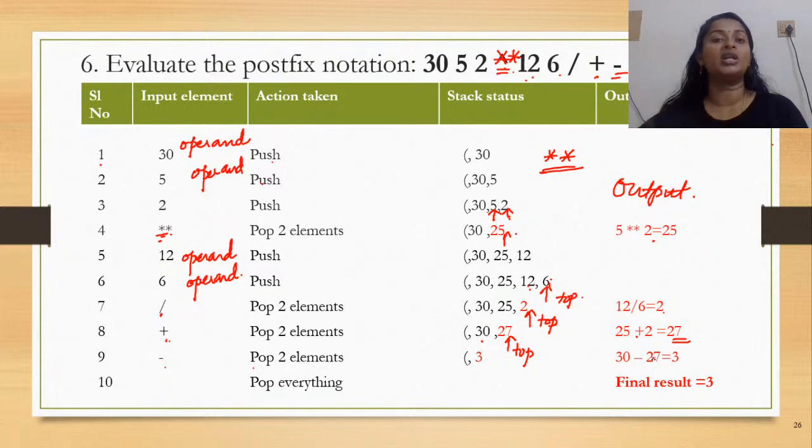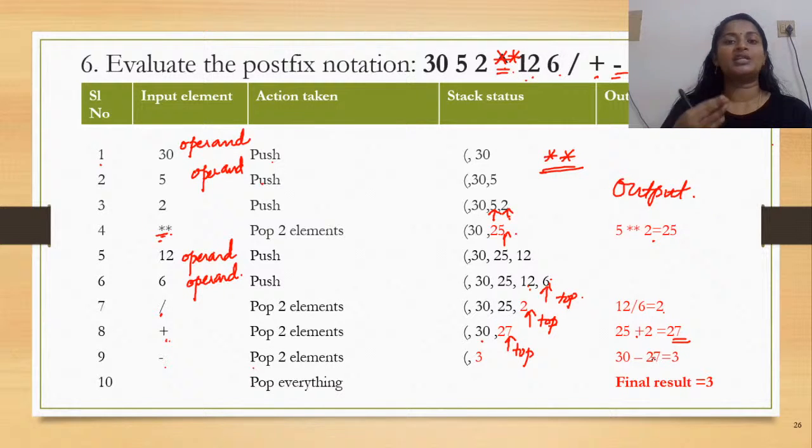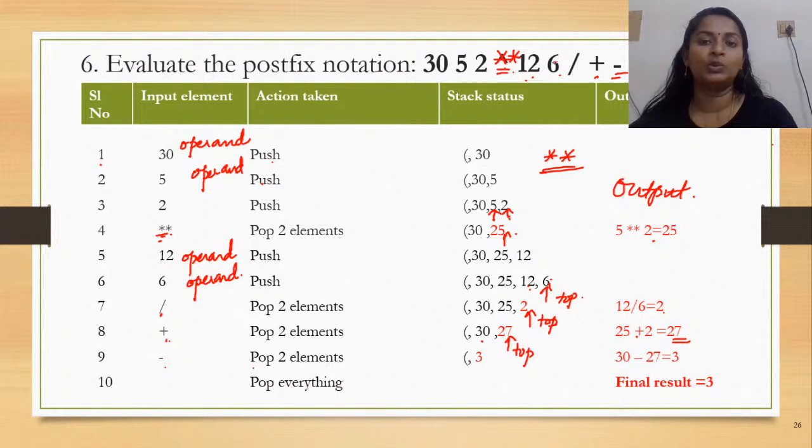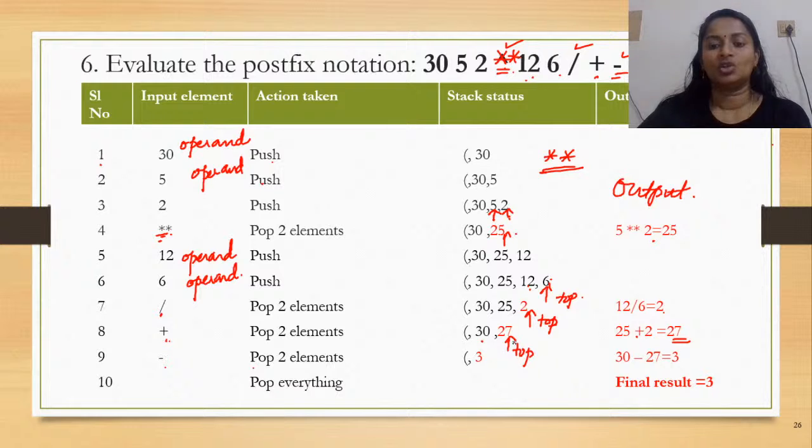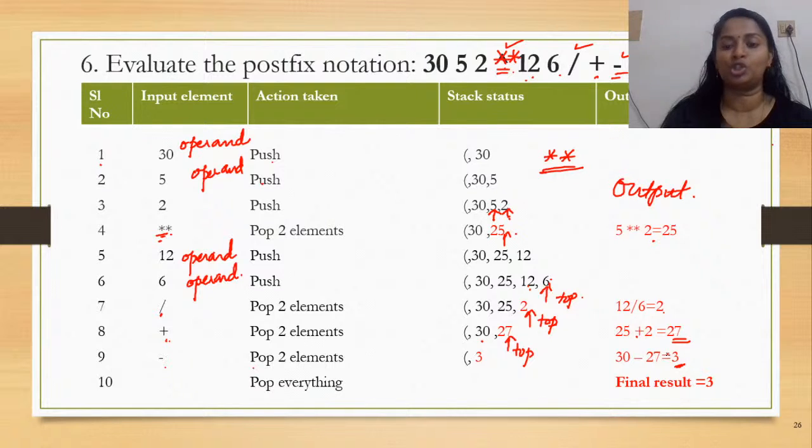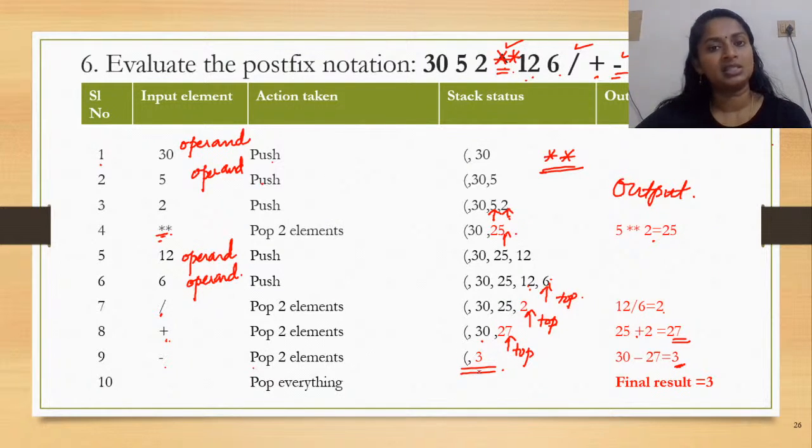Okay, so this is the order in which it has to be done. Now this order has to be kept in mind when doing exponentiation, division, subtraction, modulus, etc. Okay. So 30 minus 27 and the answer is 3. Now 3 is an operand. So now this would be pushed to the stack, and this is how your stack would look.